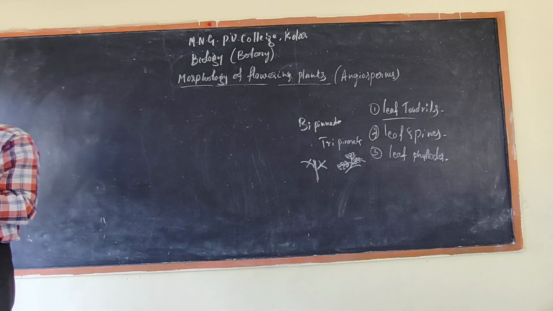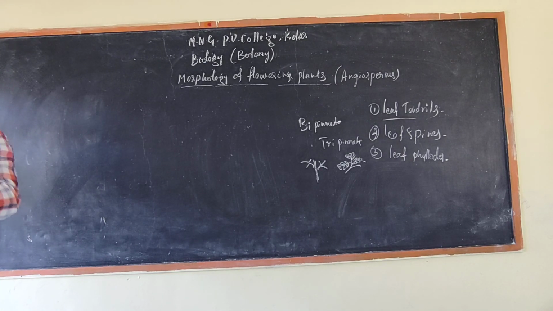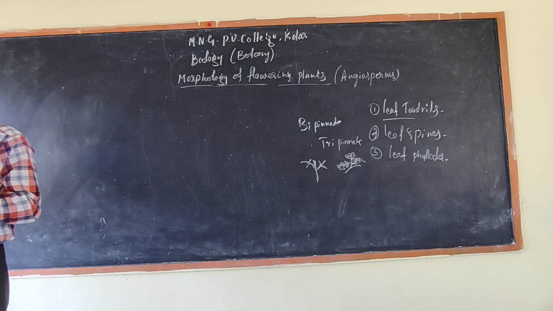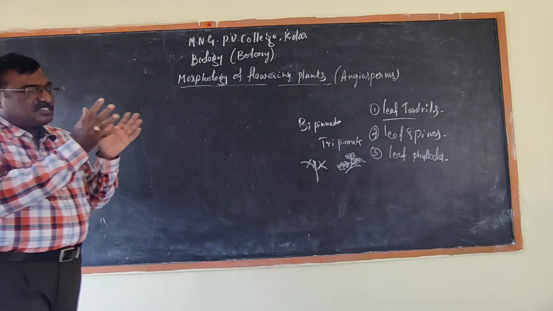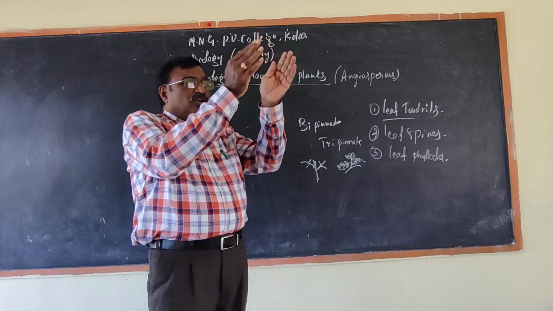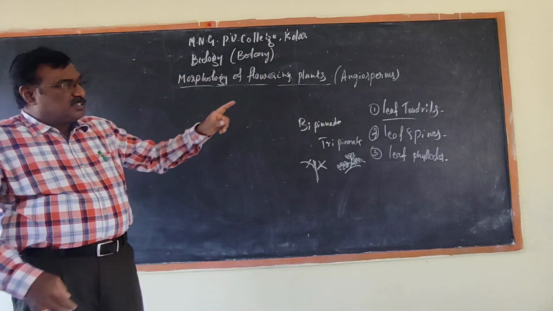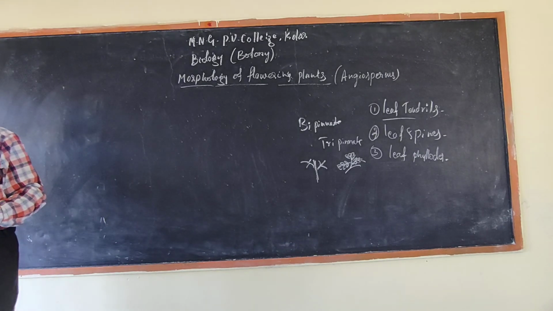Yesterday what I quoted, I will explain in the last class: the modification of leaf into tendrils, leaf spines, leaf phylloids. The leaf phylloid is where the stem itself bulges like a leaf, commonly called a phylloid. With the help of an example I will explain that.